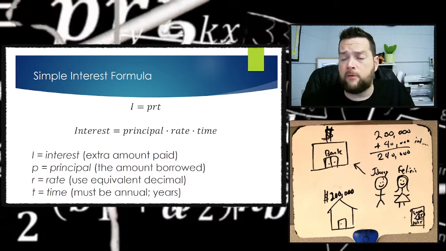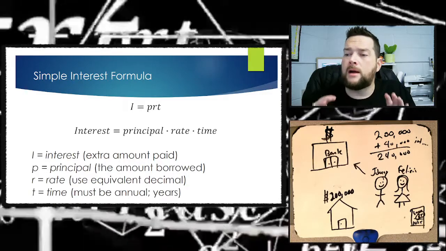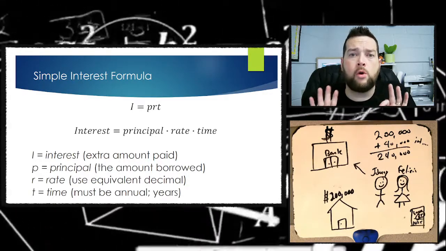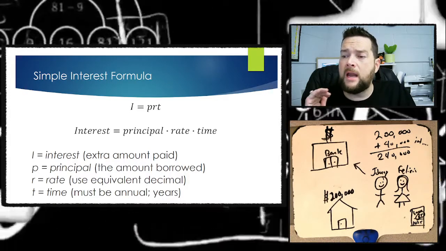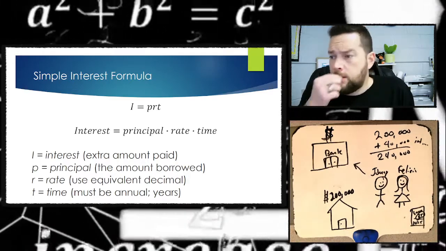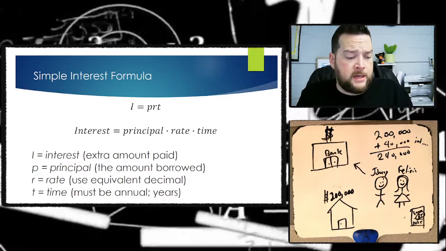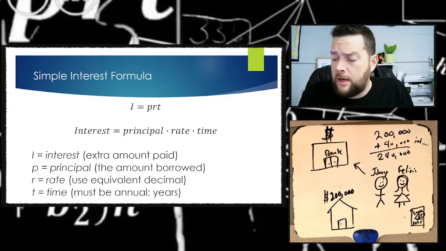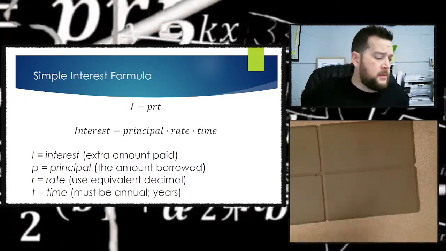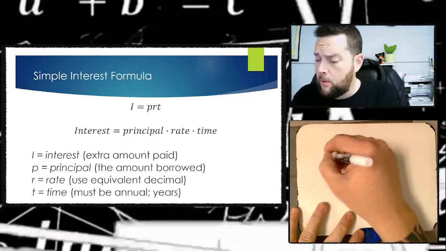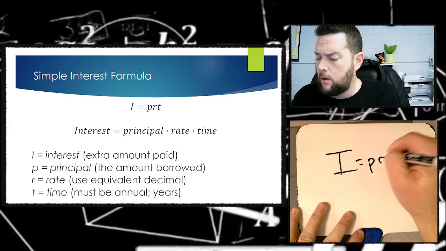So we're going to talk about all of that. I've got a few problems to walk through to help us understand that. But before we get going with a word problem and an example, we need to know what these different words mean. So let's start with that. We've got the word interest. Interest is the extra amount paid. We already need that. Let me substitute this board out. I'll come back to that other board later if I need to. But we've got I equals PRT.